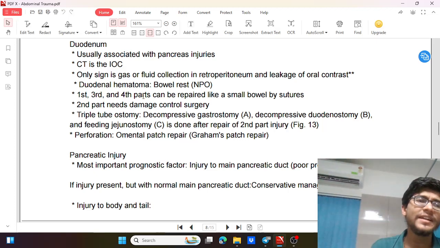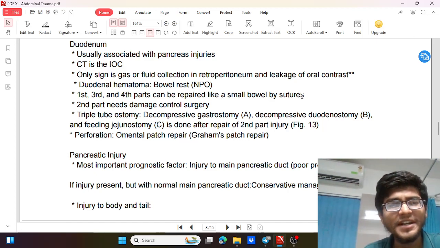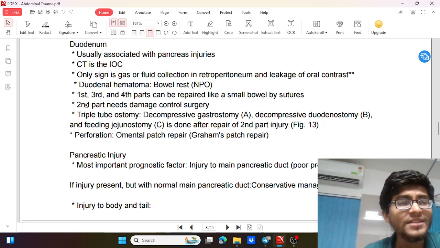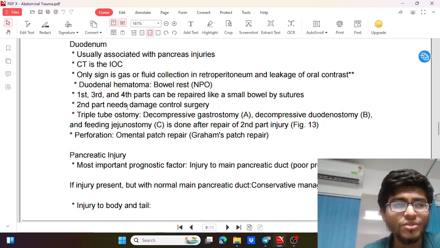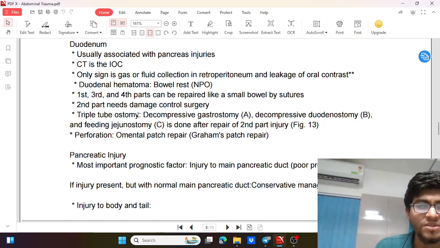In case of the first, third, and fourth part of duodenum, we'll repair it by sutures, like in case of small bowel. Especially the second part of duodenum is a very severe injury, so it will need a damage control surgery in the form of triple tube ostomy.